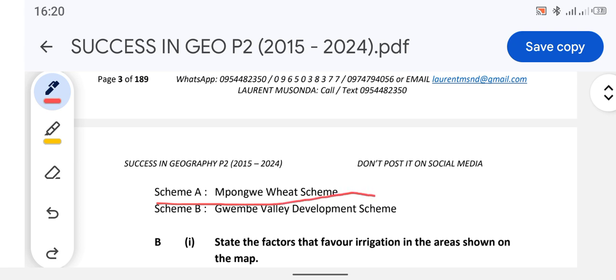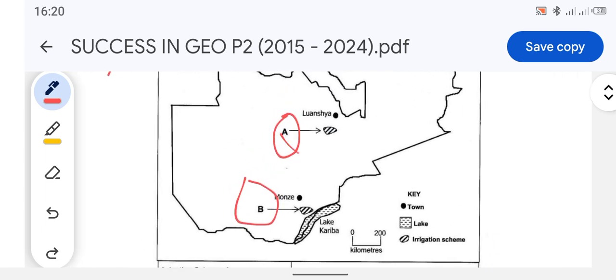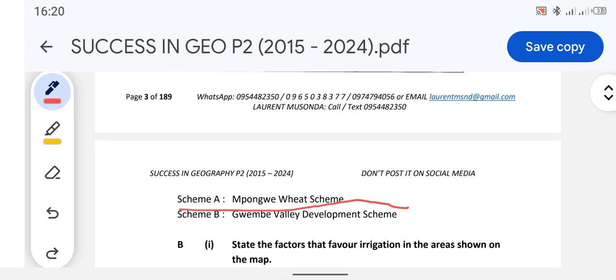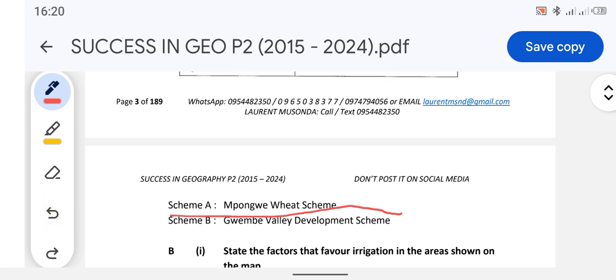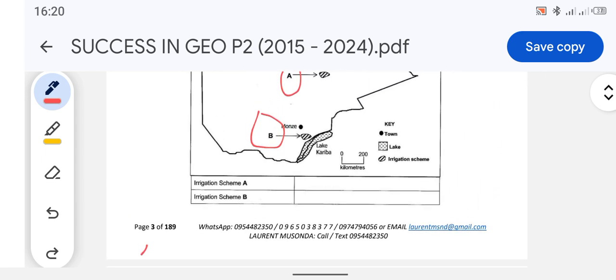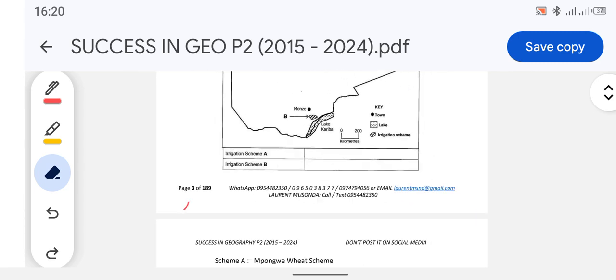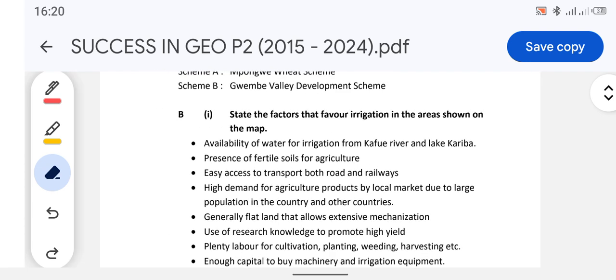So for scheme A, that is what we call the Mpungwe wheat scheme. So irrigation A here, this is the Mpungwe wheat scheme. So we move on to scheme B. Scheme B is what we call the Gwembe Valley Development scheme. The Gwembe Valley Development scheme. Alright, so we move on to the next question, question B1.